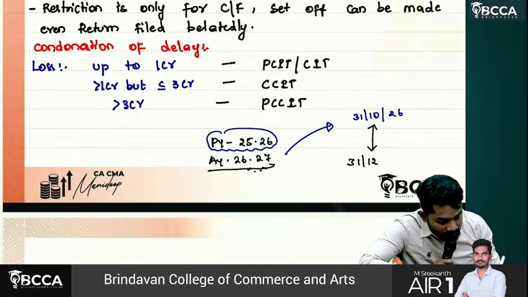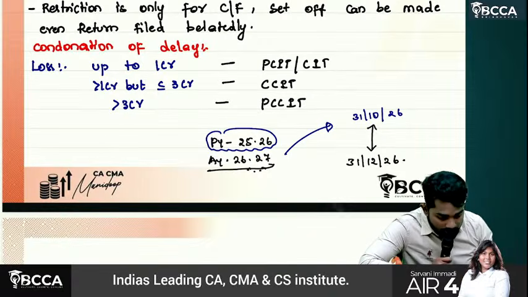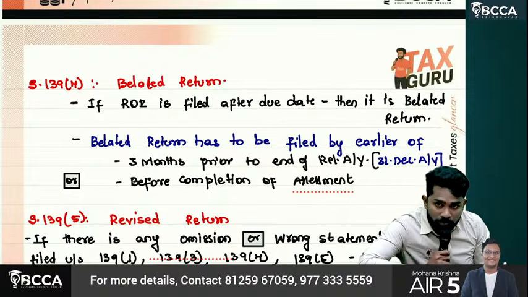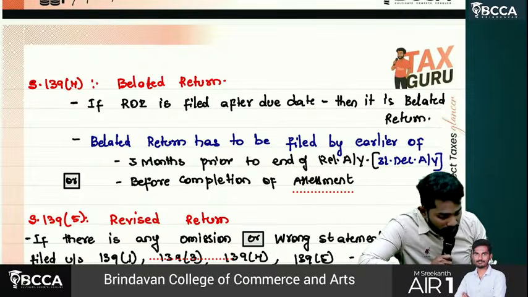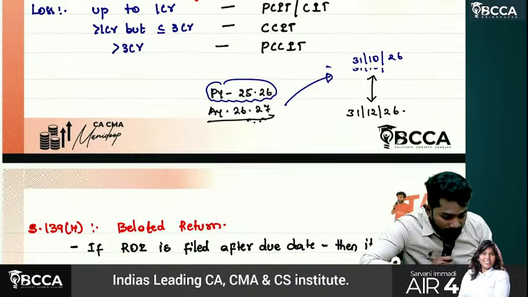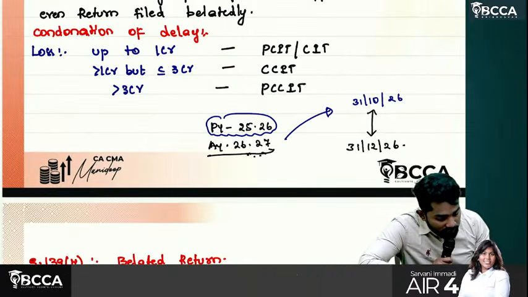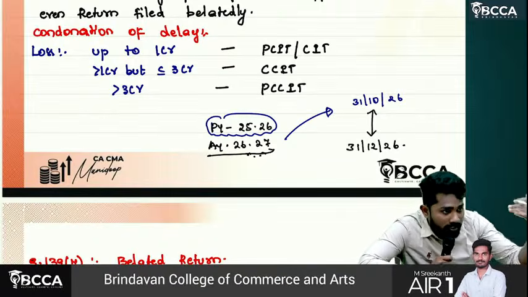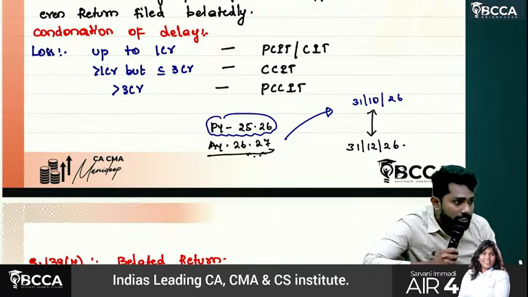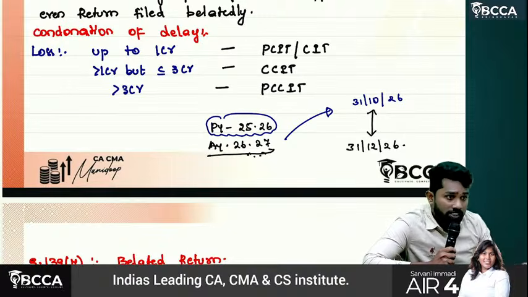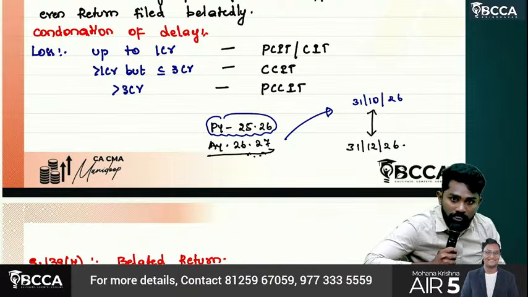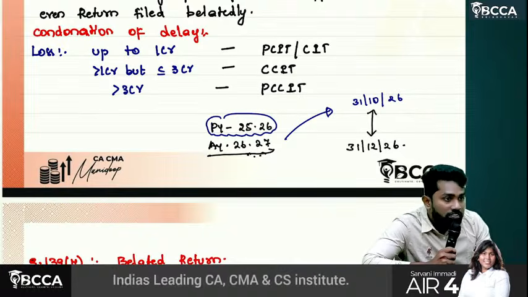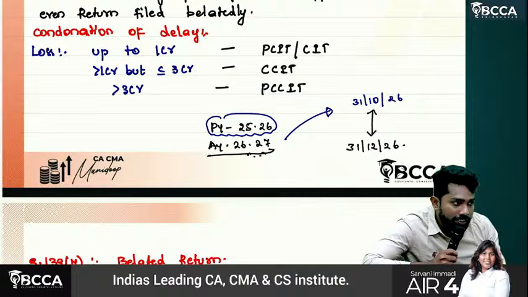So 3 months prior to the end of the relevant assessment year or before completion of assessment, whichever is earlier. Sir, if assessment was taken up and completed before 31st December, then that itself will be the last day for filing the belated return. If assessment was not initiated, or even though initiated it is not yet completed, then you have time till 31st December 2026 for filing the belated return.